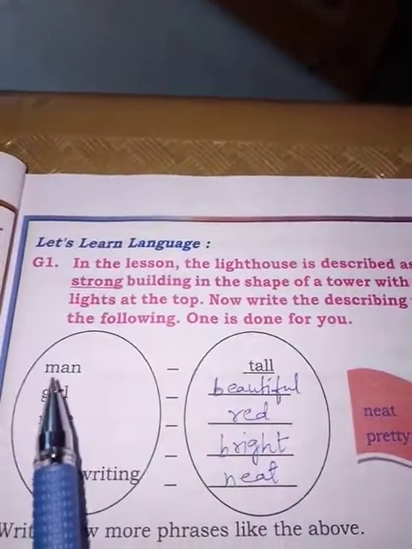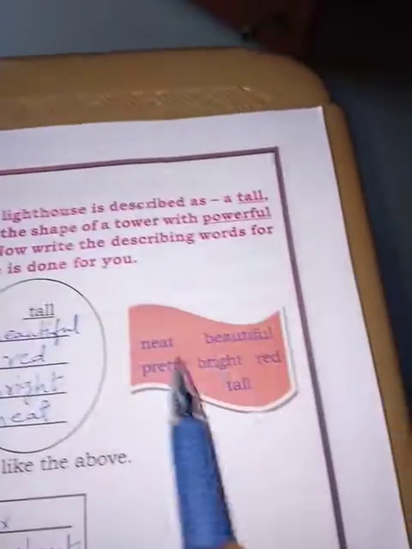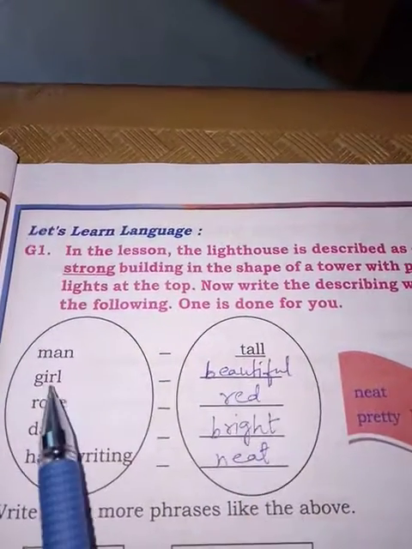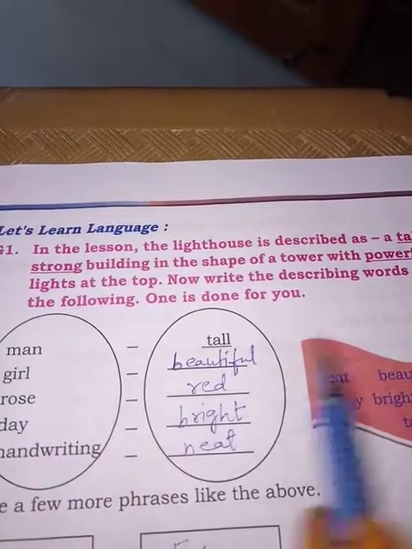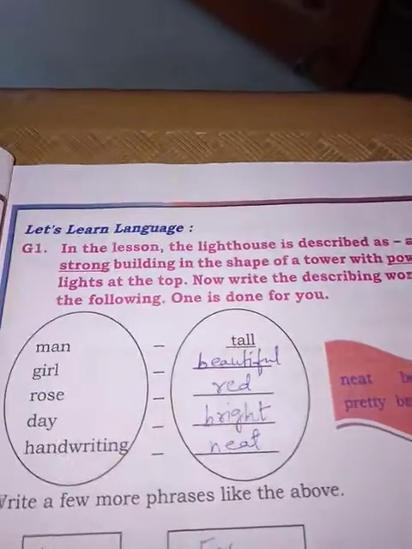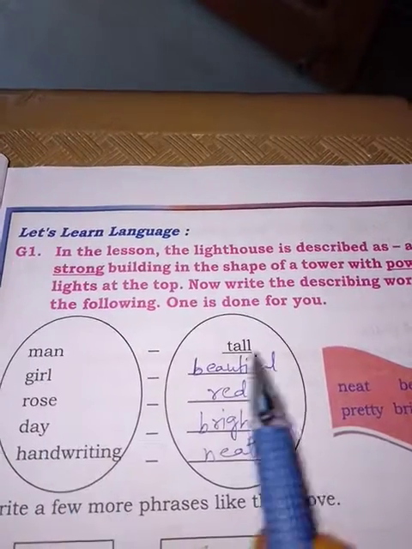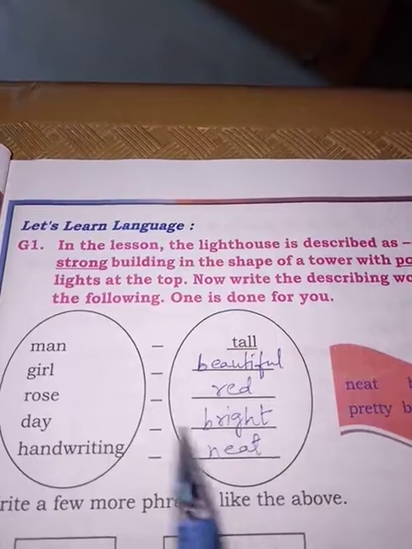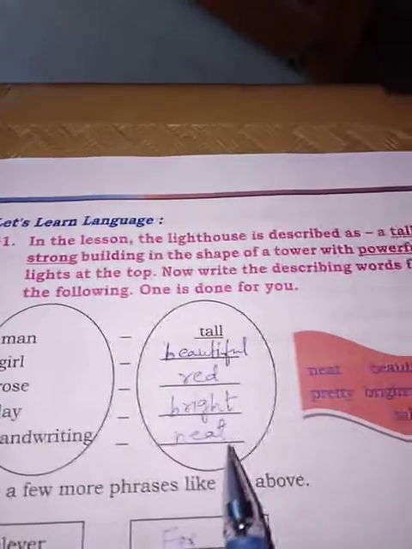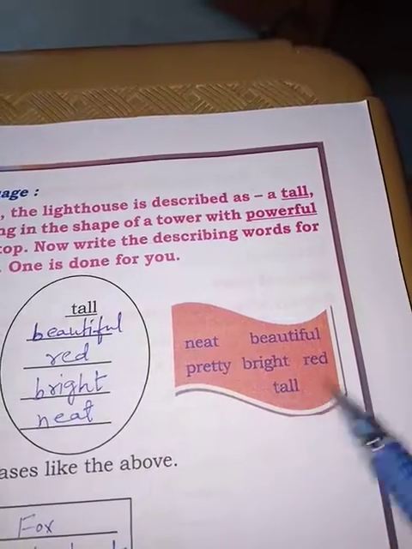Now man, tall. These are all describing words. Okay, you have to choose the word from here. I have chosen from here and written here: man, tall. Girl, beautiful. This one don't write in your notebook. I told you how much to write, you write that much. This one you have to do in your textbook. Man, tall. Girl, beautiful. Rose, red. Day, bright. Handwriting, neat. Okay, these words I have given here: neat, beautiful, pretty, bright, red, tall.